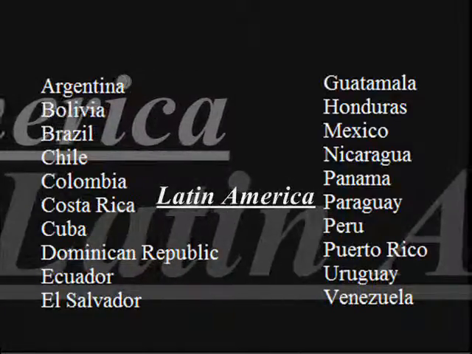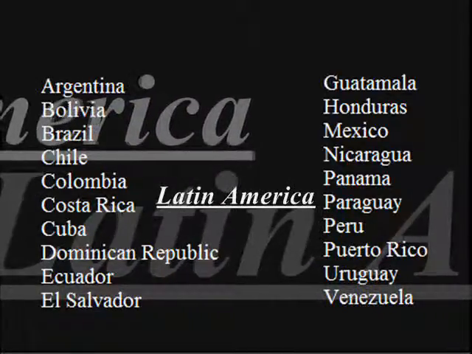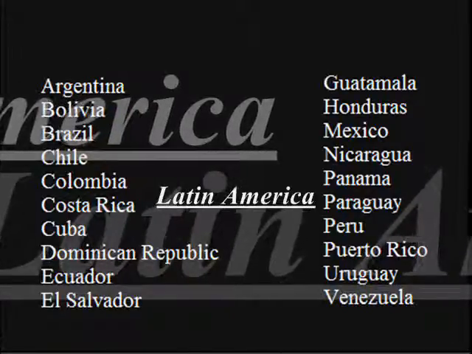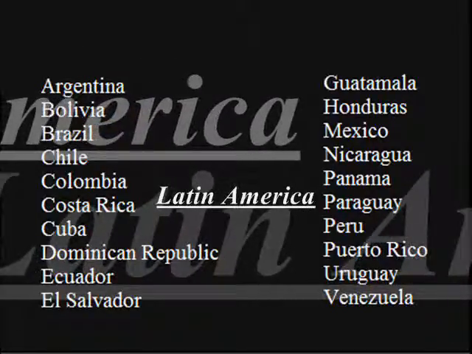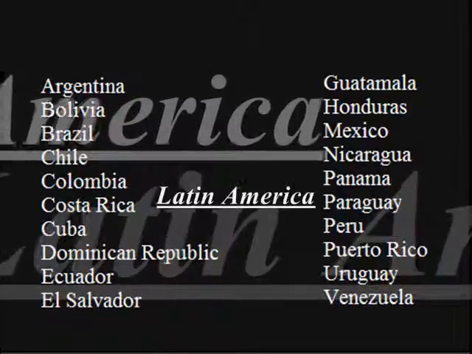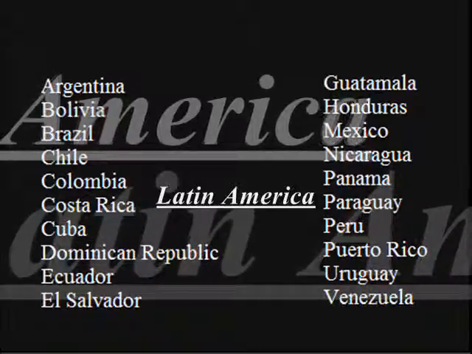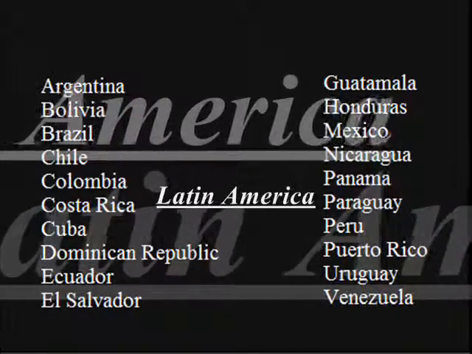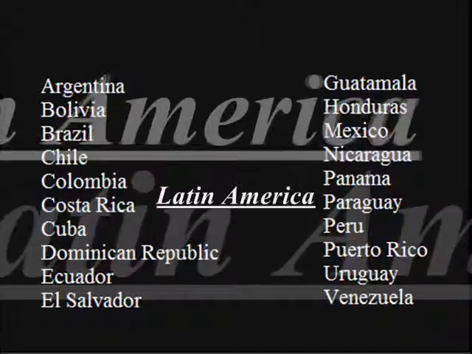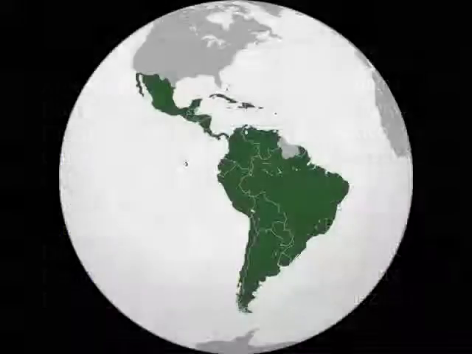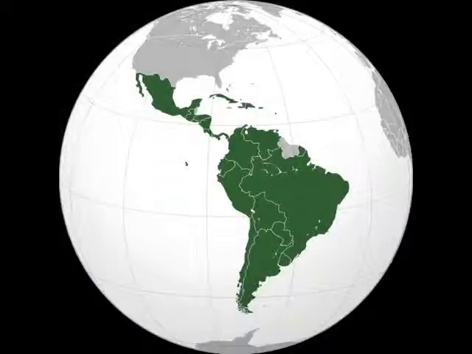Latin America consists of Argentina, Bolivia, Brazil, Chile, Colombia, Costa Rica, Cuba, the Dominican Republic, Ecuador, El Salvador, Guatemala, Honduras, Mexico, Nicaragua, Panama, Paraguay, Peru, Puerto Rico, Uruguay, and Venezuela. This is a map of the Latin American community. It is typically divided in 4 subdivisions: North America, Central America, the Caribbean, and South America.